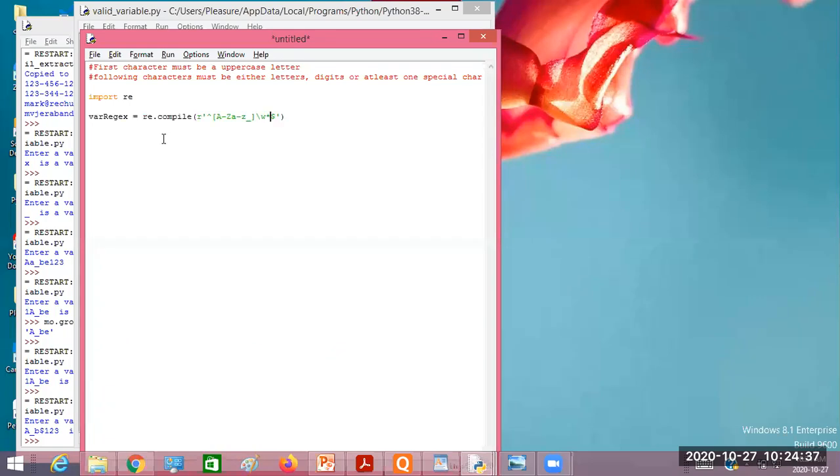What change do you need to make for this one? Within this caret and dollar symbol, what should I write? You tell me.